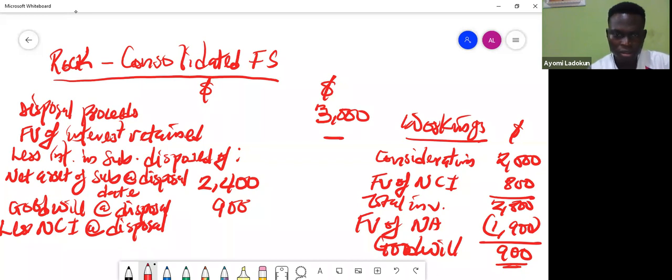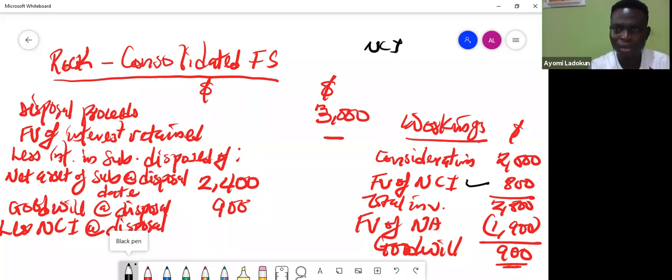So this NCI figure that we have here is at acquisition. Don't forget. The NCI I needed here is at disposal. So what do we do? Let me manage here to compute NCI.